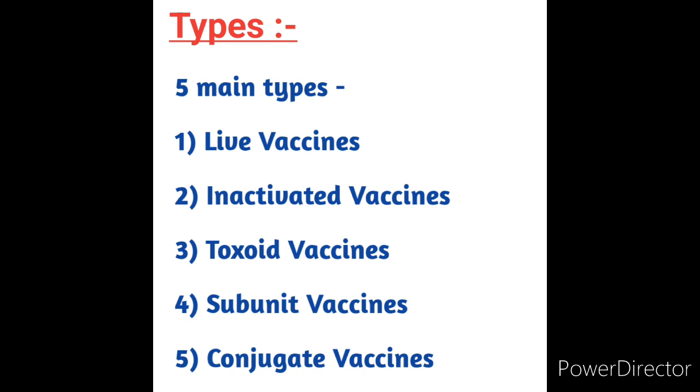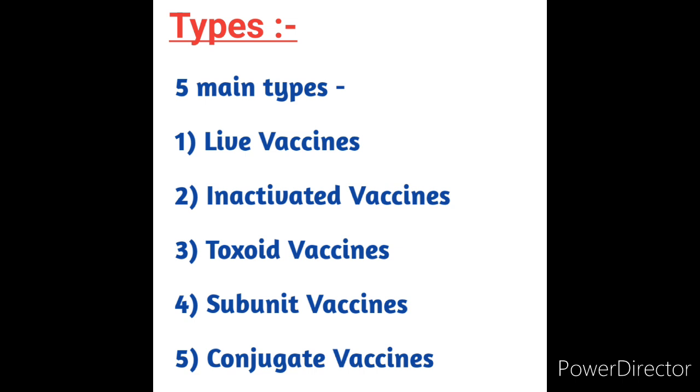We will see the fifth type of vaccine, the conjugate vaccine. A conjugate vaccine is a type of subunit vaccine which combines a weak antigen with a strong antigen as a carrier, so that the immune system response is stronger. Examples include Haemophilus influenzae conjugate vaccine, HIB, and pneumococcal conjugate vaccines. These are all examples of conjugate vaccines.